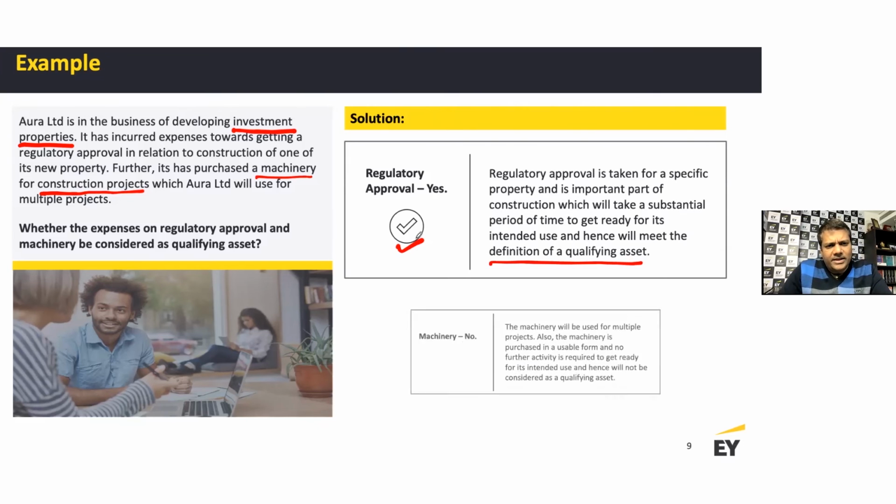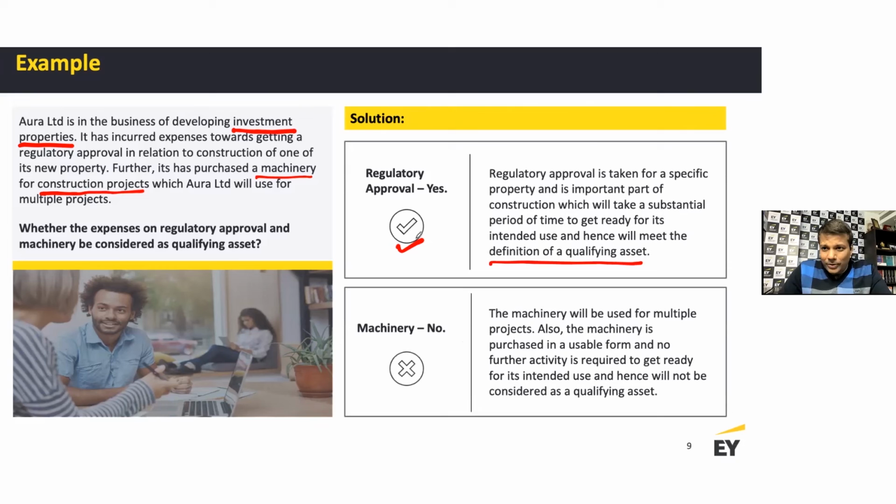Now, when we look at the machinery, no, it doesn't meet the definition of a qualifying asset. Why? Because the machinery will be used for multiple projects, and also the machinery is purchased in a usable form, and no further activity is required to get it ready for its intended use. Hence, it will not be considered a qualifying asset.